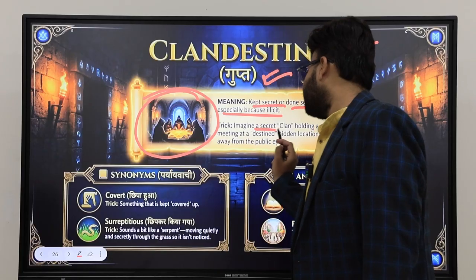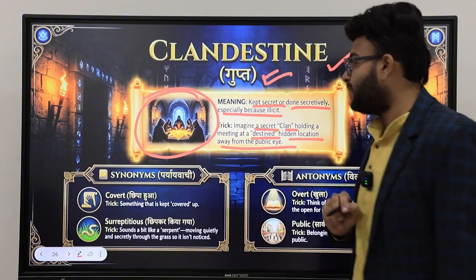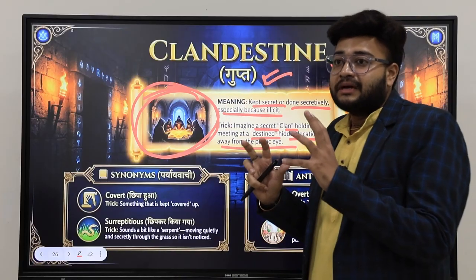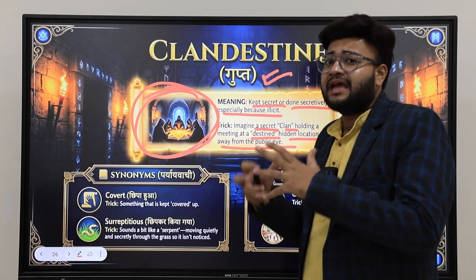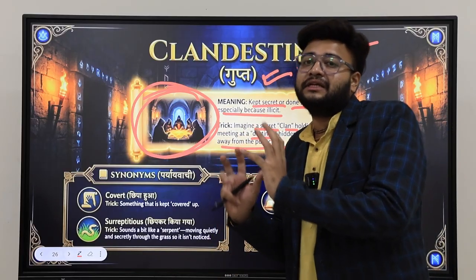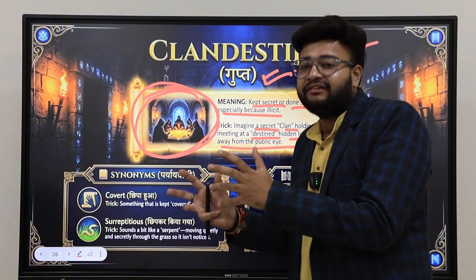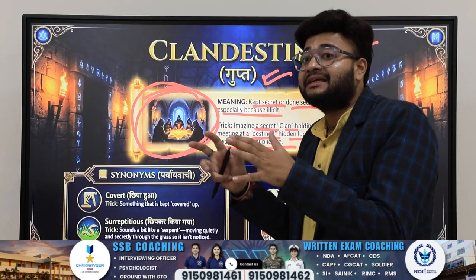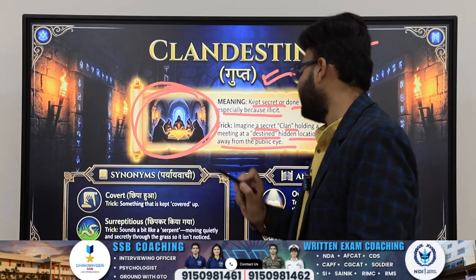So how to remember it? Remember a secret clan holding a meeting at a destined hidden location away from the public eye. A group of people, a clan, is engaged in some ominous activities. They are planning something very vulgar, something very harmful that will cause harm to people. So they have chosen a very distant place. They are doing some kind of illicit, illegal activity there. So clandestine is a thing which is kept hidden or secretive.